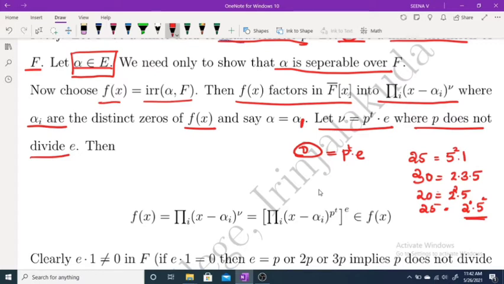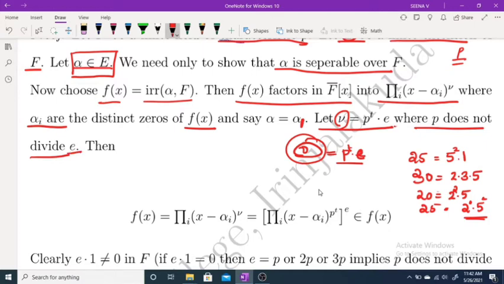So if nu is any number, you can write nu as p raised to t into e, because p is our fixed number, p is the characteristic, where p does not divide e. Clear?